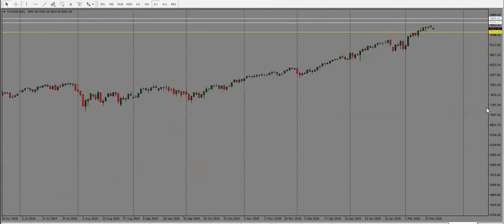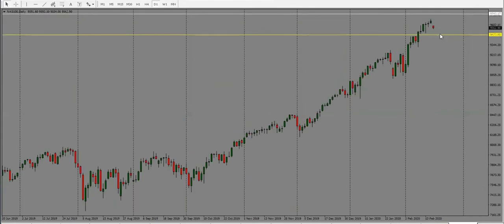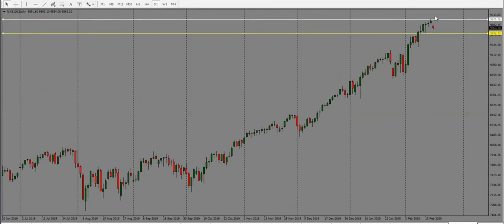NASDAQ here, same thing. We see that price has been trading in this range here. It's been trying to go higher, but it hasn't quite made it through that level here. So I will look for a drop here. 94.90 is the first target, and if it goes through that level, we're looking at 93.50. So bearish bias here for NASDAQ as well.